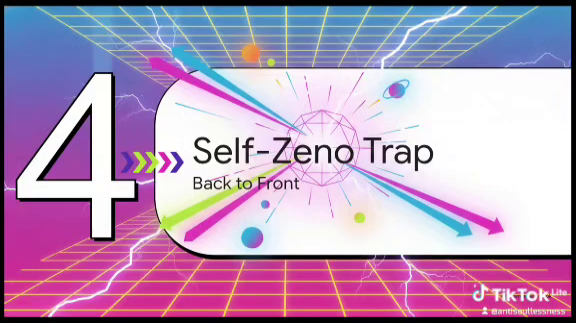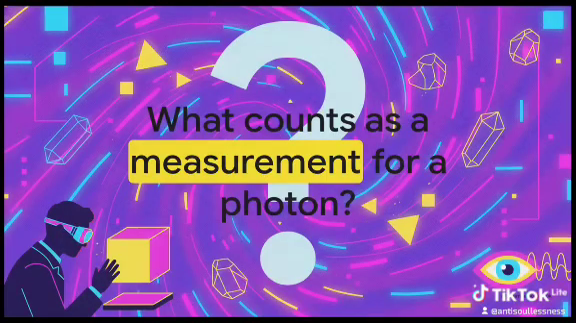All right, part 4, the self-zeno photon trap, back to front. Brace yourselves, because here is the plot twist. We've spent the first 3 levels going front to back, right? Splitting photons apart. Let's flip the script. What happens if we go back to front? What if we take those beautifully split photons, try to combine them, and then trap them inside a crystal?